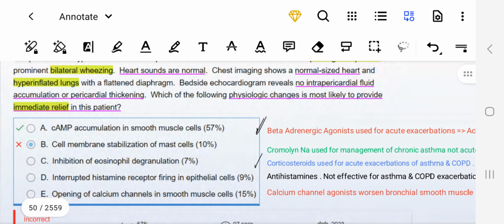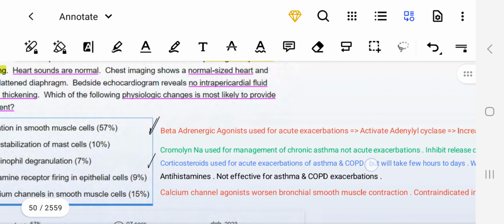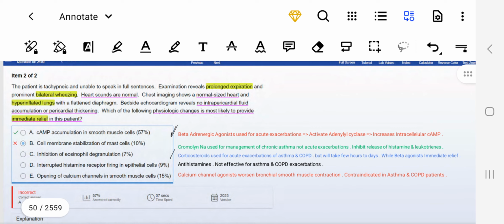Now they're asking what is most likely to provide immediate relief, right? For immediate relief, what we give the patient is beta adrenergic drugs like albuterol, salbutamol, which are used for acute exacerbations, right? What they do is activate adenylyl cyclase, which increases intracellular cyclic AMP.